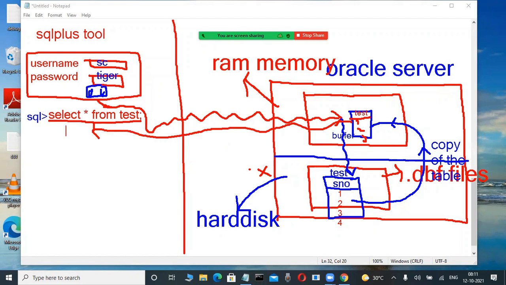And now on the Oracle side, observe here. This is the test table, with some columns and some data, rows 1, 2, 3, 4. Now check it out, slowly observe. For example, this data is there.